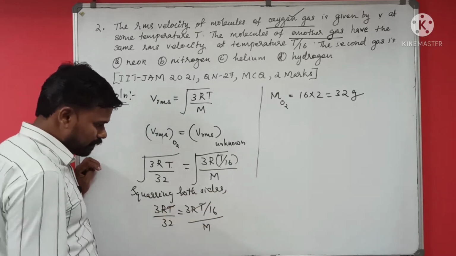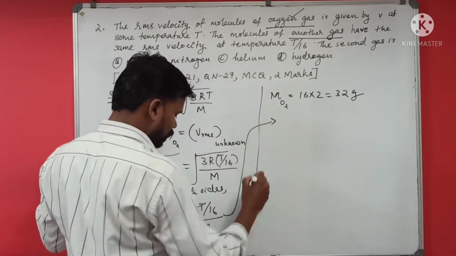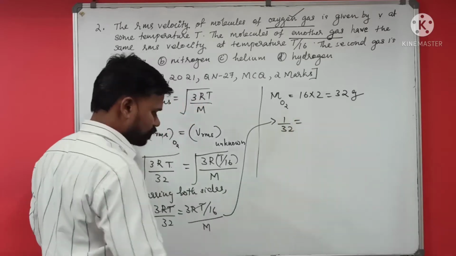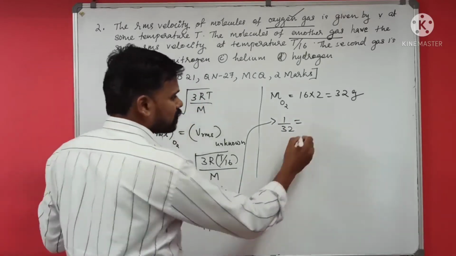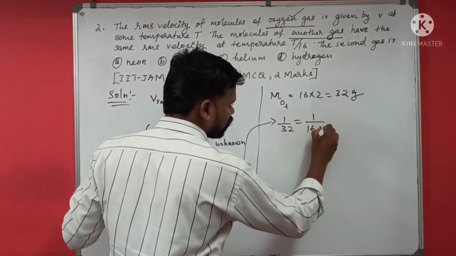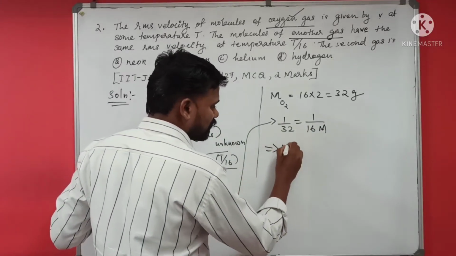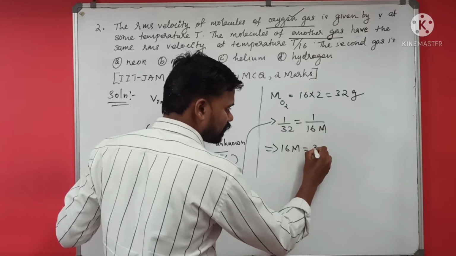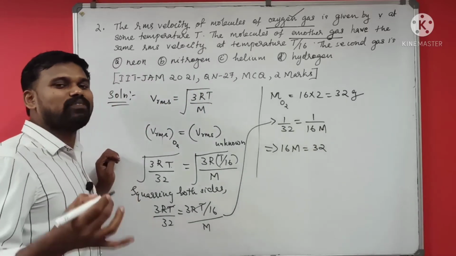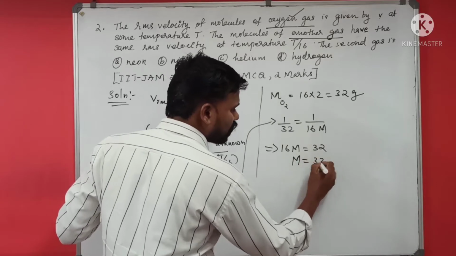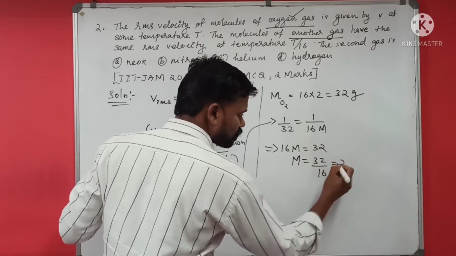So 1 by 32 is equal to 1 by 16m, which implies 16m is equal to 32. So molecular mass is equal to 32 divided by 16, which is equal to 2.